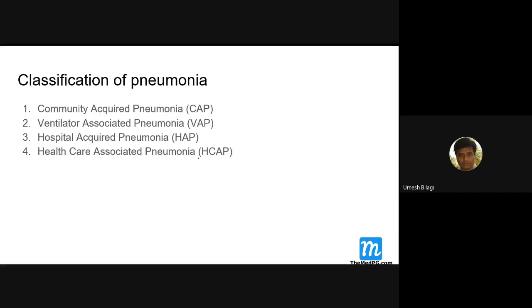How? Imagine a patient was in hospital and got discharged. After going home, within 5 to 10 days, he develops pneumonia. Now, how do you say that this patient did not acquire pneumonia inside the hospital? So then it becomes healthcare associated pneumonia. And why did they want to know whether the patient developed pneumonia inside the hospital or in the community? Because of treatment. There's a difference here. That is the basic purpose.